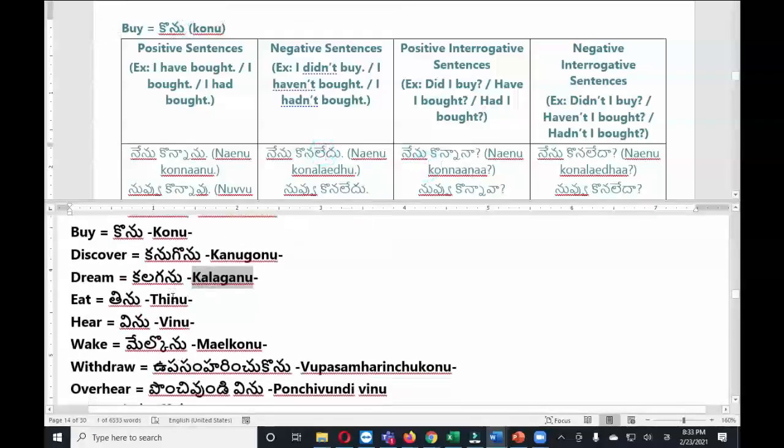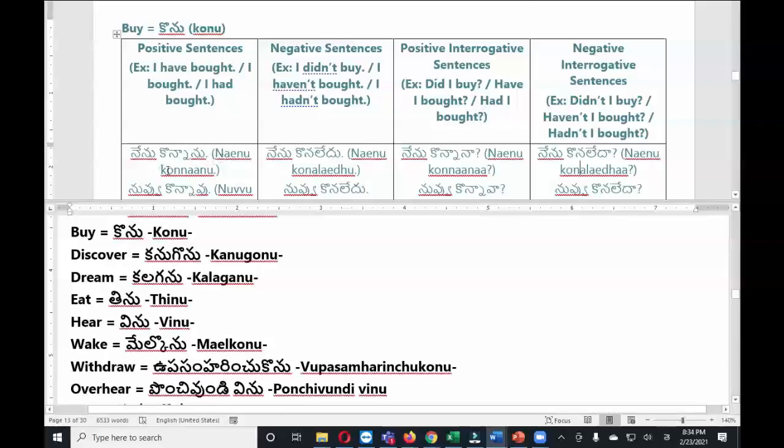Okay, let us try again. Can you try to conjugate the verb eat, tinu, in the same format? Anyone can try. Tinnanu, అవునండి. తినలేదు, ఓకే. తినలేదా. And the last one is తినలేదా. అవునండి. Negative. ఏది తినలేదా? అవునండి, తినలేదా. Okay, let me read for you.